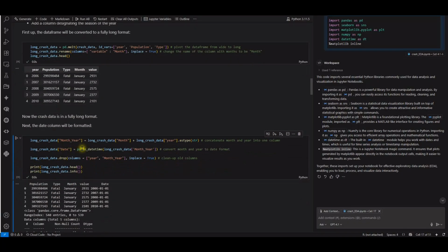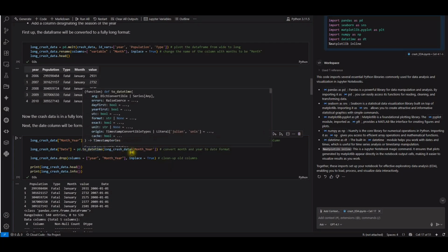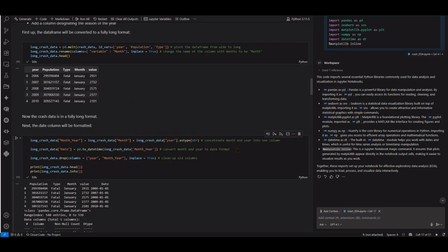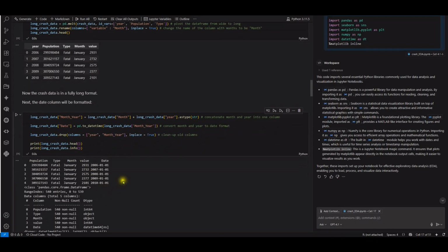Long crash data: month and year are combined using concatenation into one column. Then we convert month and year to the date format. Next is to drop the columns year and month in place, to clean up the old columns. Meaning that after you have converted these columns to the new column, you drop them. And now let's print out the data.